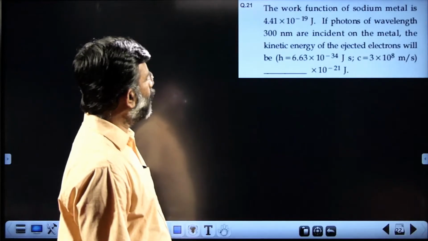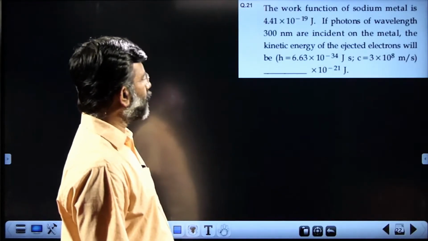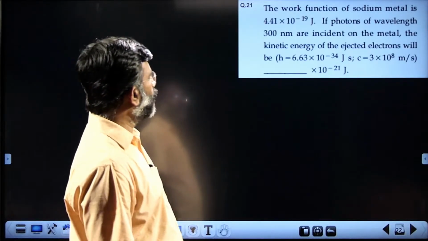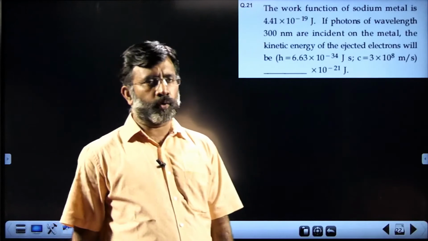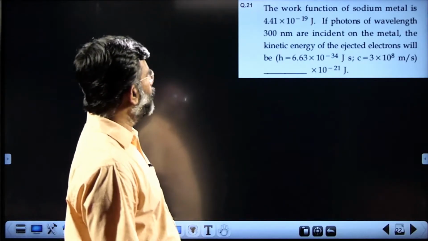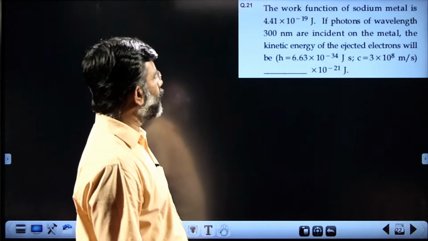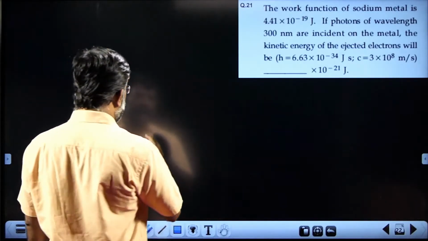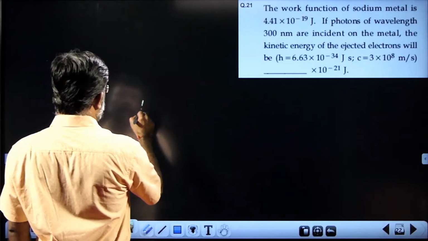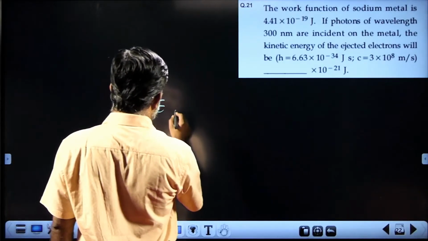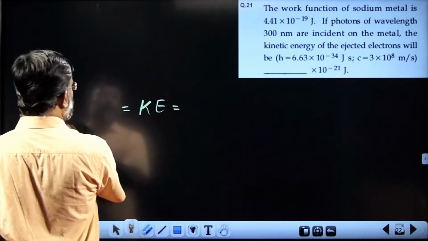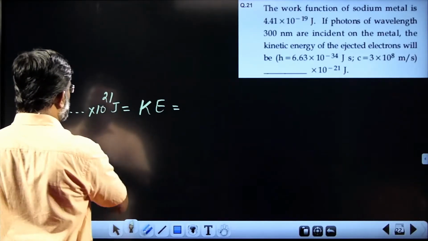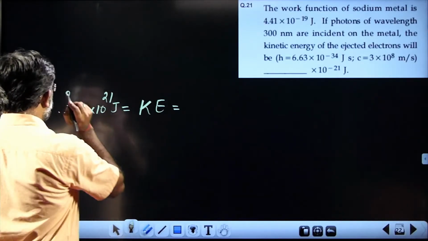The work function of sodium metal is given as 4.41 into 10 power minus 19 joules. If photons of wavelength 300 nanometer are incident on the metal, the kinetic energy of ejected electrons will be... We have to find the kinetic energy of the ejected electron, which is reported as a value dash into 10 power 21 joules. So that is what you need to find out.